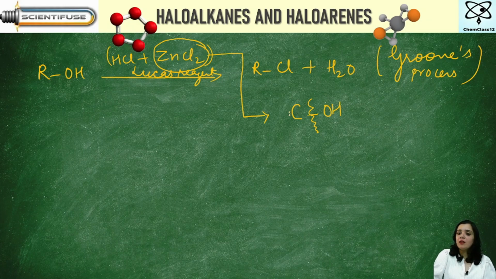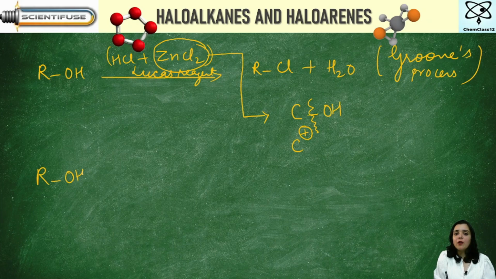Now tell me one thing. If this bond breaks, you are going to get a carbocation. Got it? And this carbocation will be an intermediate and it is going to show good reaction. Now see, ROH when it reacts with HCl and ZnCl2 is going to give me this. How will I get this?